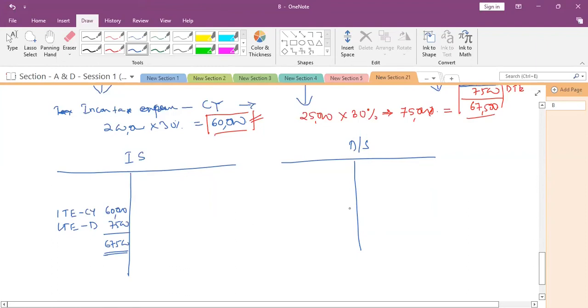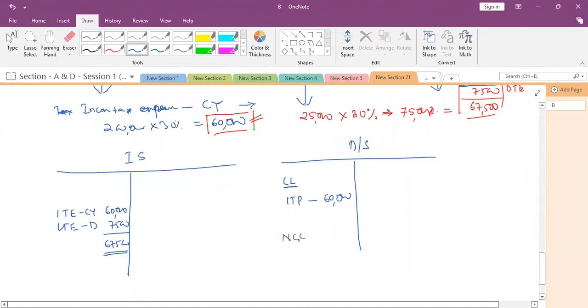And under the balance sheet, under the current liability, I will be showing 60,000 as income tax payable. I will be paying it within 2-3 months.